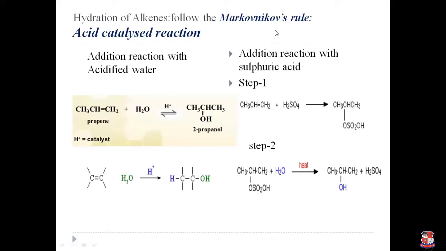Another reaction which follows Markovnikov's rule is the acid catalyzed reaction, or hydration of alkenes. Hydration of alkenes means that an alcohol based product is produced. One reaction is with acidified water, which produces 2-propanol, where we take water as a reagent, or an addition reaction with sulfuric acid. First it reacts with the sulfuric acid and then it reacts with the water molecule. So it produces the alcohol based product.